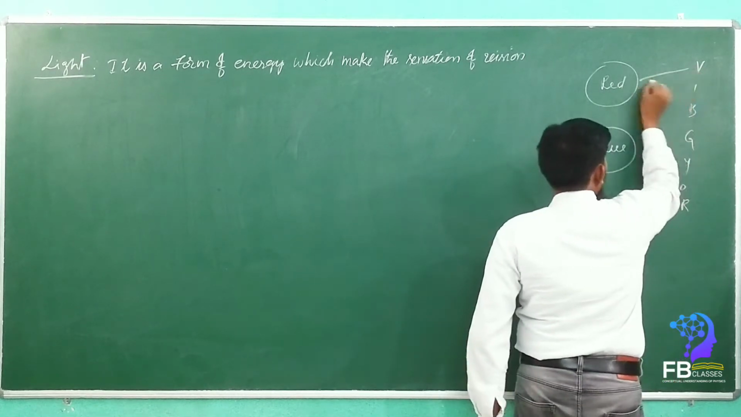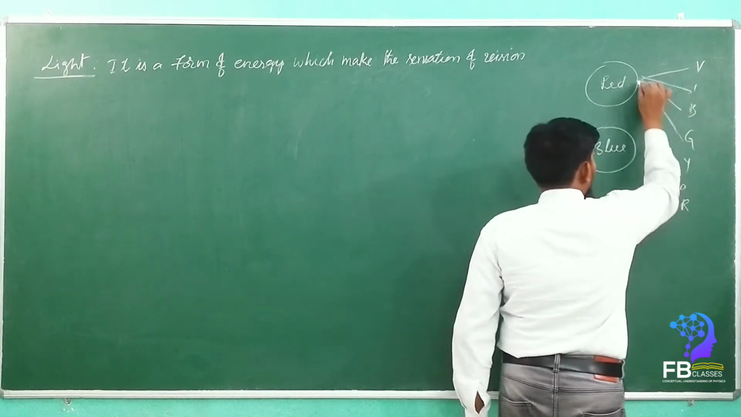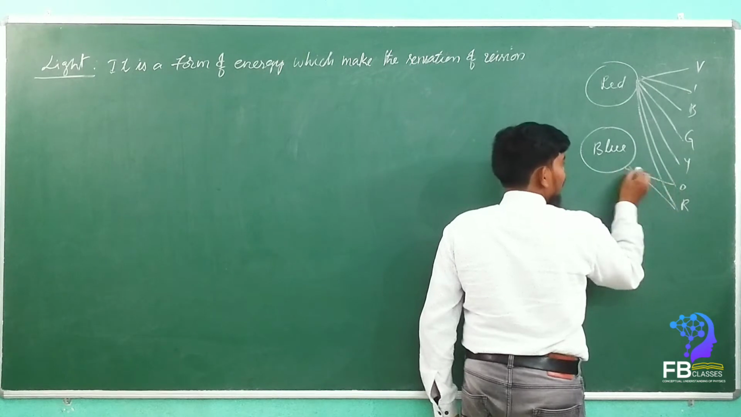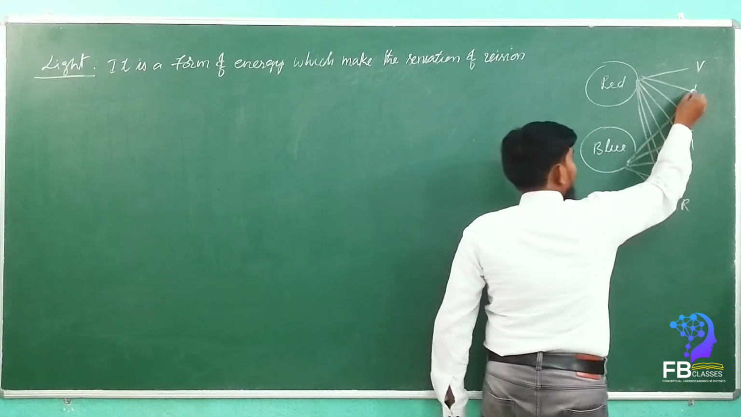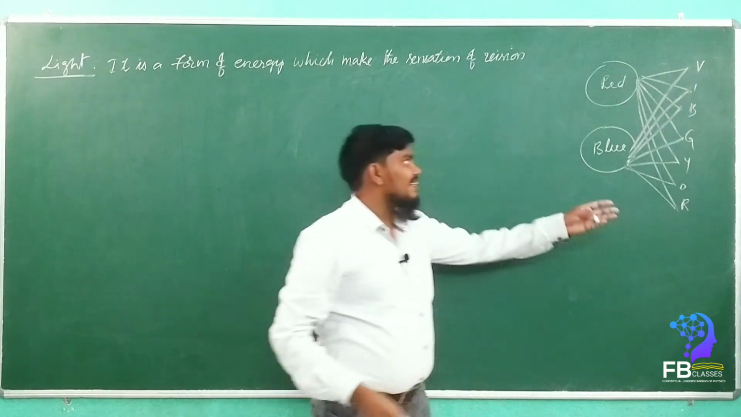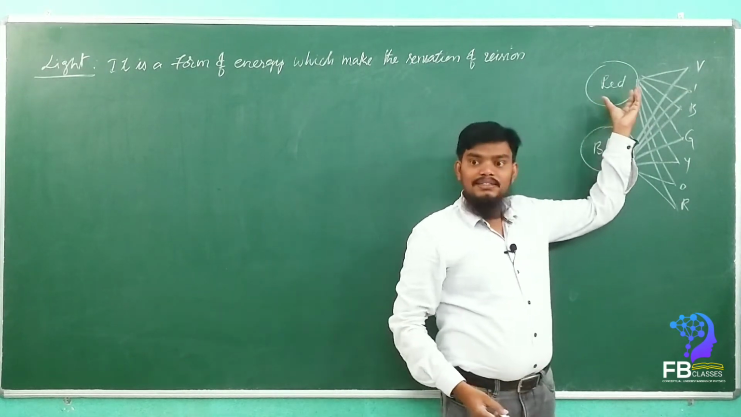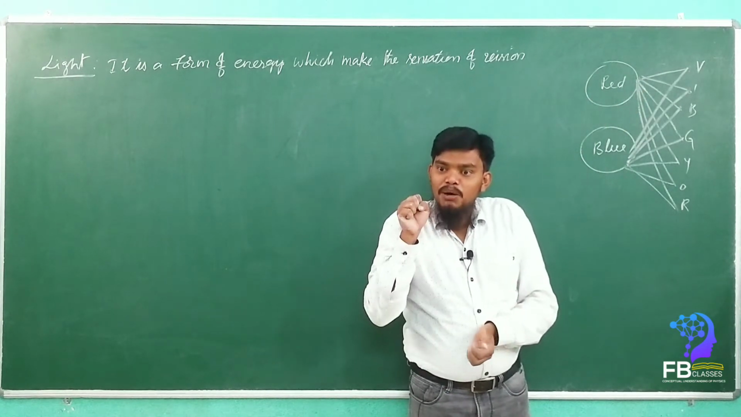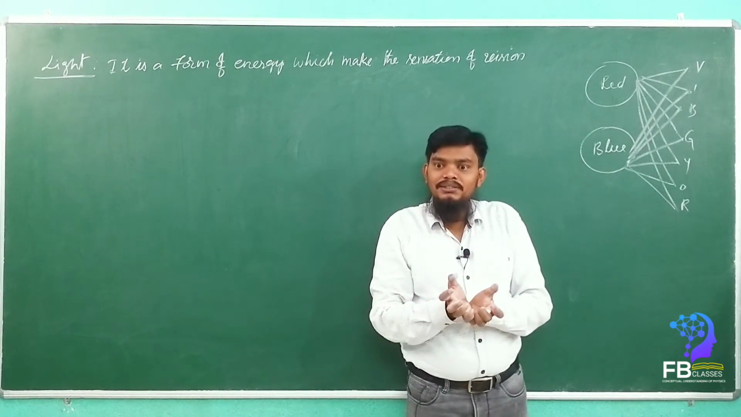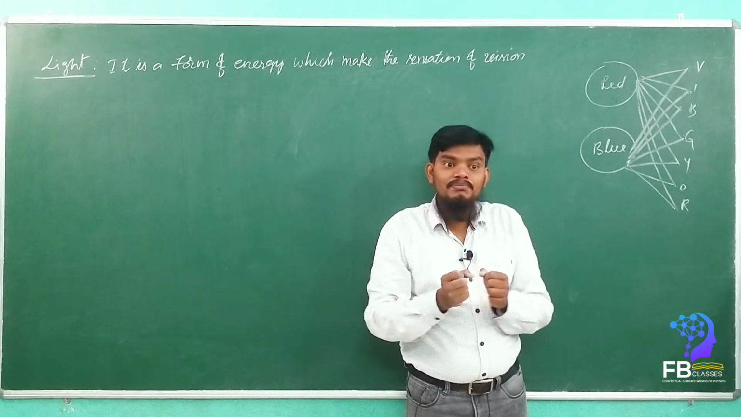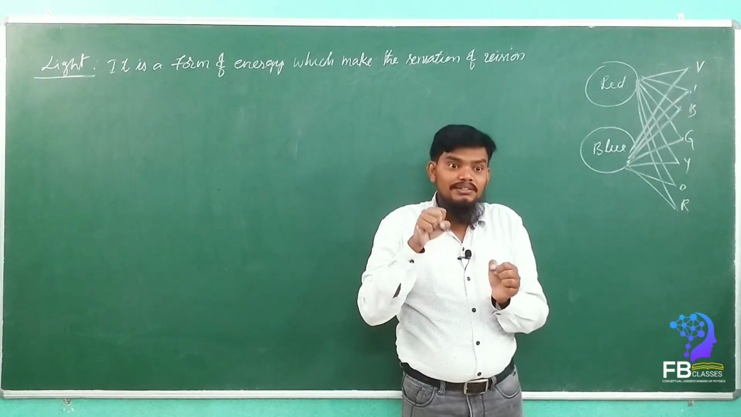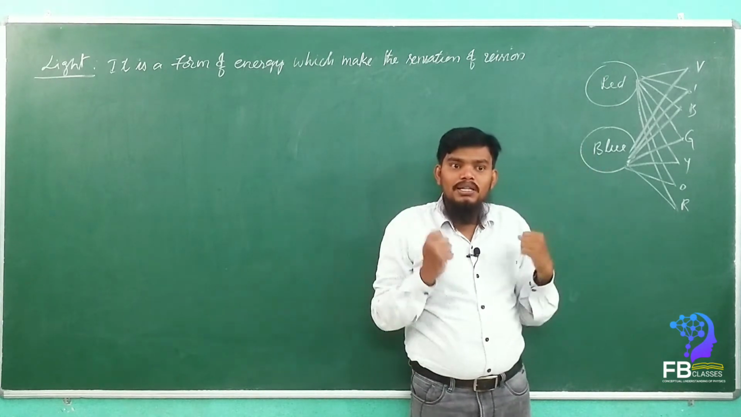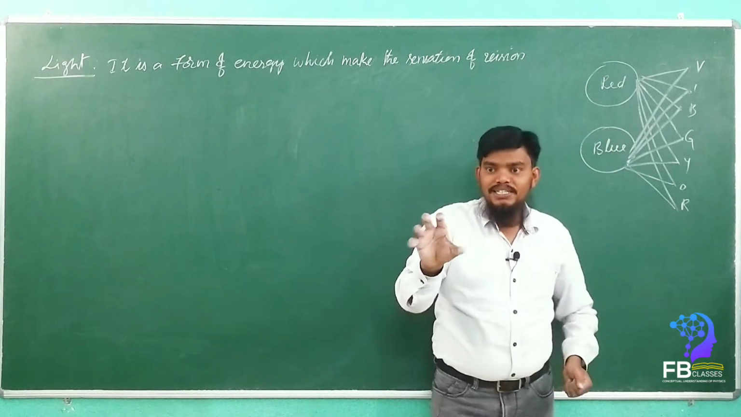So all the 7 colors are going to fall onto the red. Yes or no? So what will happen now? In the same manner, all these colors will fall onto the blue as well. Whenever all these colors fall onto the red color, the red object will reflect back only the red color. Remaining all the colors are absorbed, it is going to be dispersion of light, we can call it. It absorbs all the colors and only red color is reflected back.